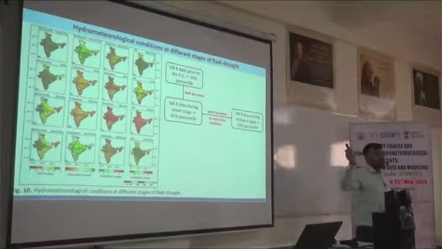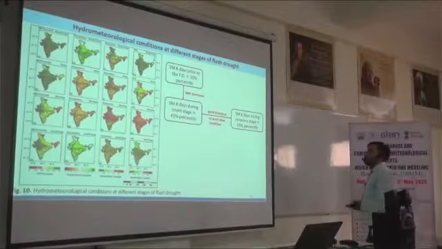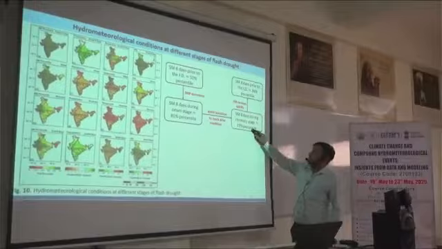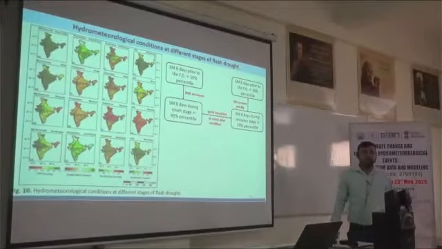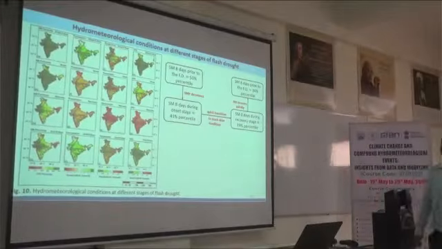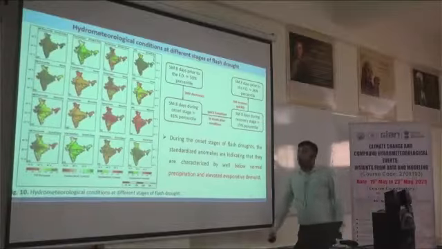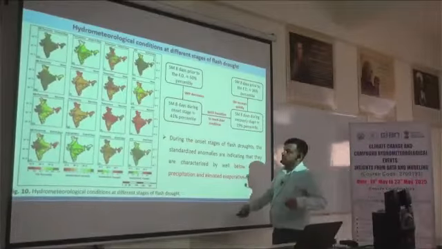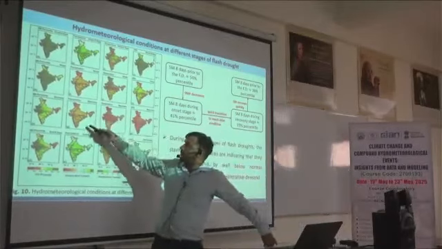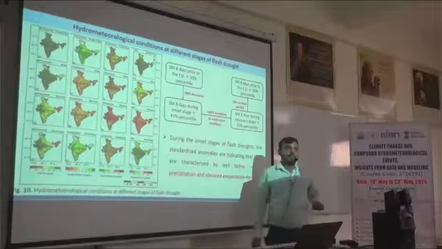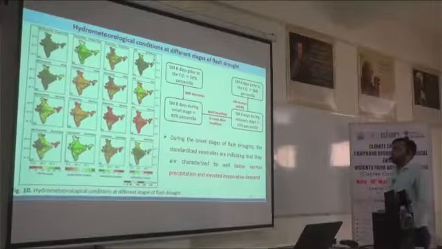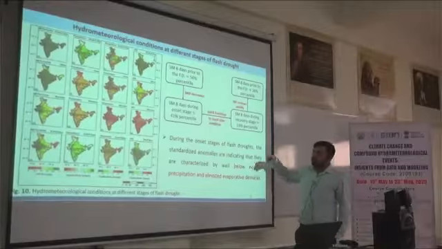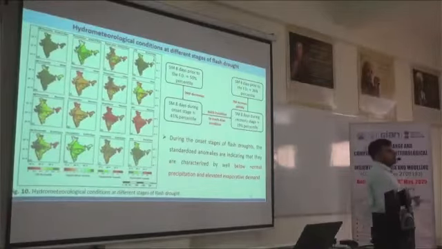It means from very good soil moisture conditions, we have a quick transition to much drier conditions. And after the termination of flash drought, it recovers from the 90th percentile to the 36th percentile. It means soil moisture recovers very quickly after the termination of flash drought. If we discuss precipitation, from the figure you can see that during the flash drought the precipitation is negative, but before and after, the precipitation recovers very fast. So flash droughts are characterized by well below normal precipitation during the flash drought, but before and after it is not below normal.